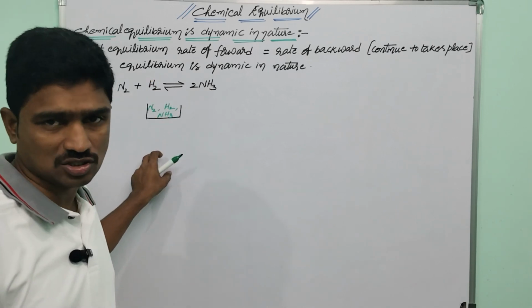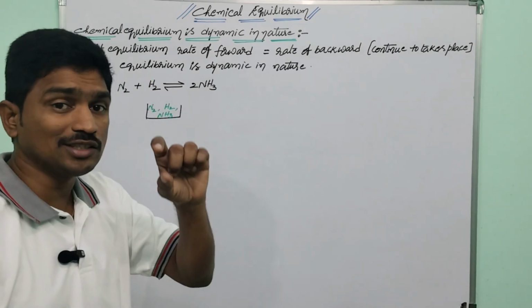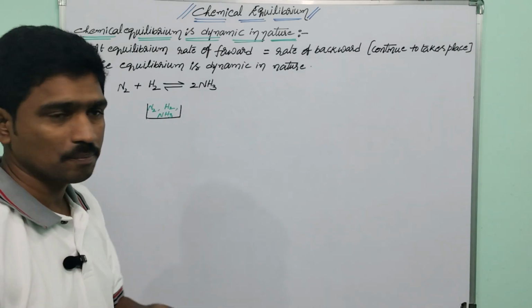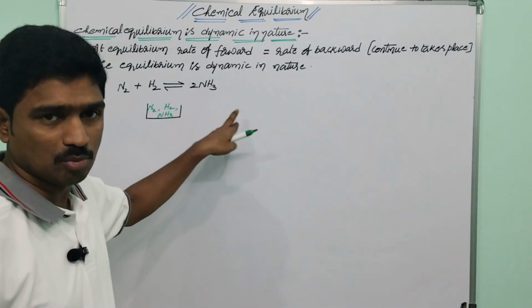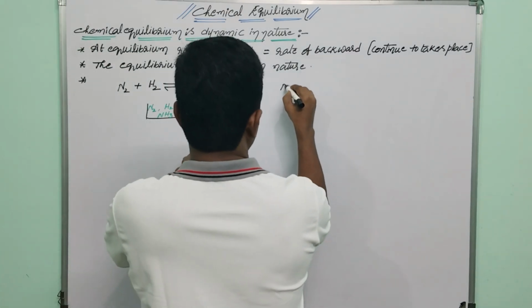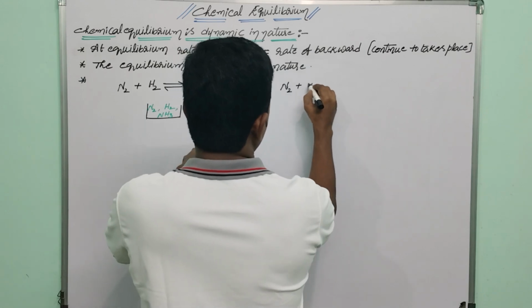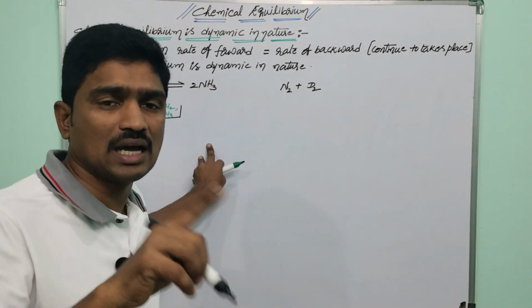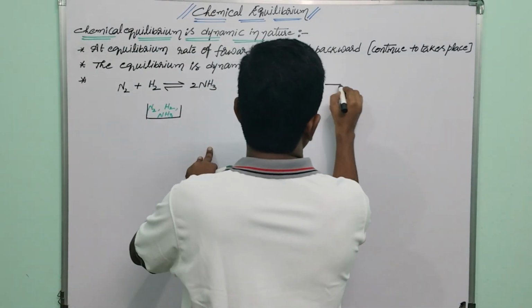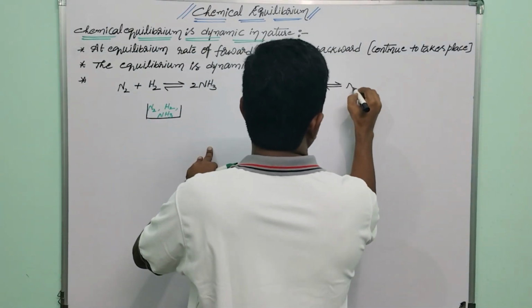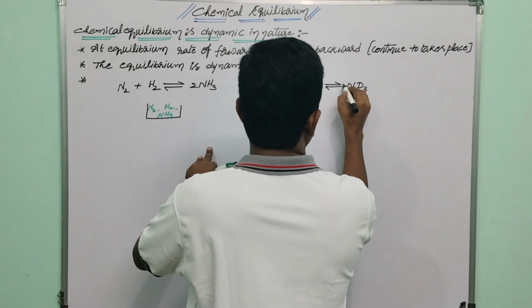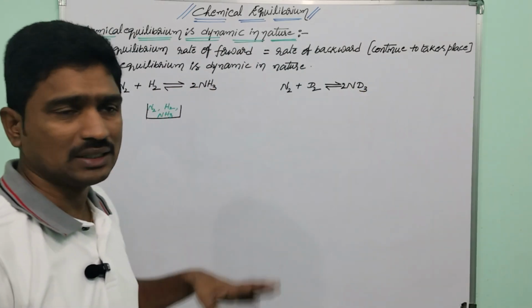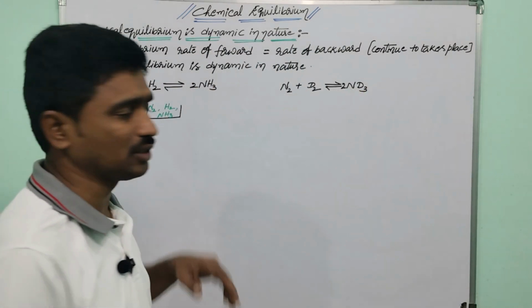An equilibrium is established. Let us take the isotope of hydrogen, deuterium, for the synthesis of ammonia in another vessel. So N2 and D2. What is D2? D2 is deuterium, the isotope of hydrogen. So we get ND3. Same thing, but instead of hydrogen we are using deuterium.